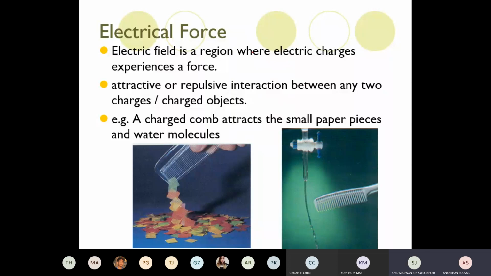Anyone? Dynamo? Dynamo works based on magnetic field. Electric field is what the photocopy machine is based on. It works based on electrostatic charge, so you need an electric field.